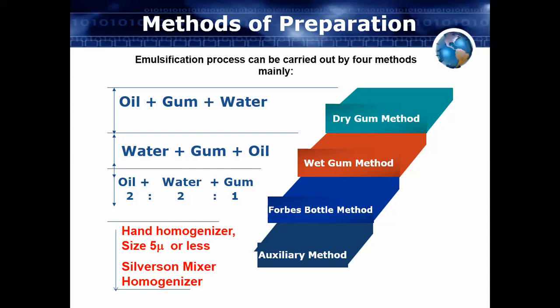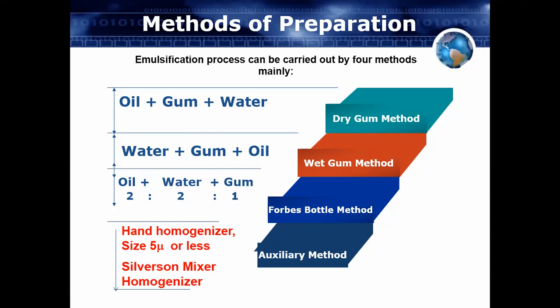You will find that the upper phase will be the oil phase and the lower phase will be the water phase.